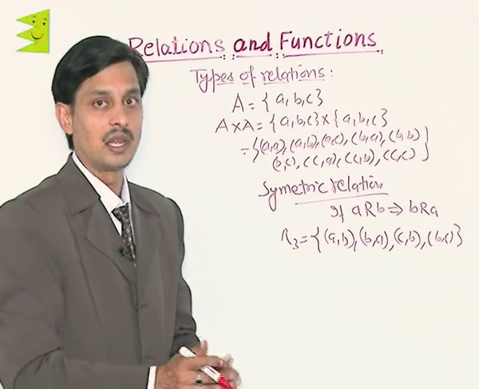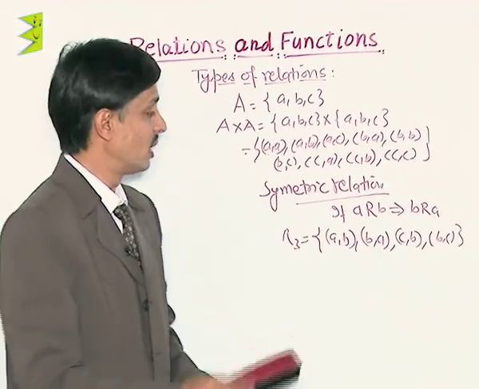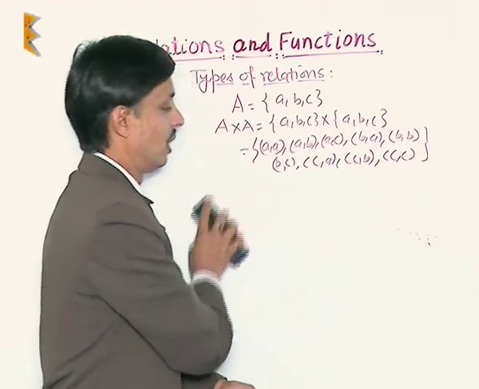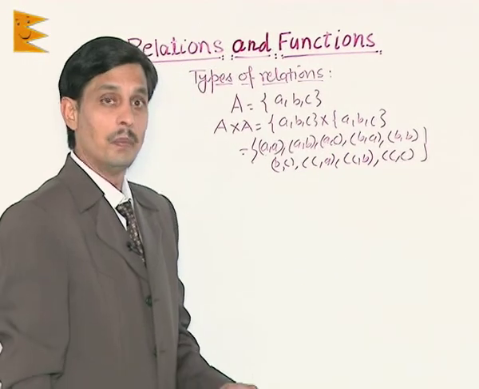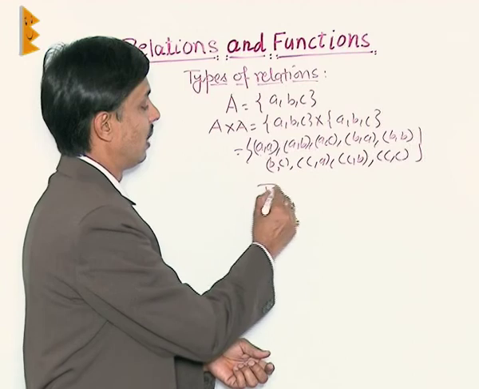The next relation is the transitive relation. What is the brief idea of the transitive relation?